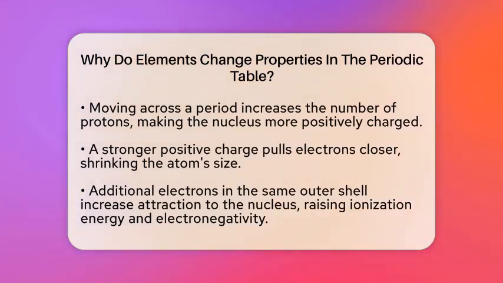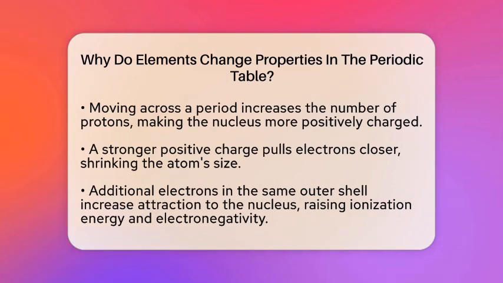When you move across a row in the periodic table, known as a period, the number of protons increases. This makes the nucleus more positively charged. The stronger positive charge pulls the electrons closer, shrinking the size of the atom. At the same time, electrons are added to the same outer shell, which increases the attraction between the nucleus and the electrons. This makes it harder to remove an electron, raising the ionization energy. It also makes the atom more eager to attract additional electrons, increasing electronegativity.